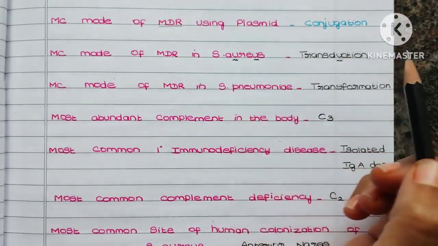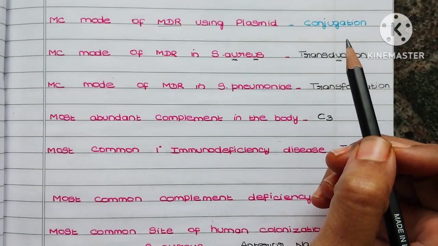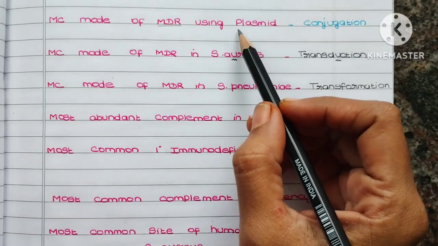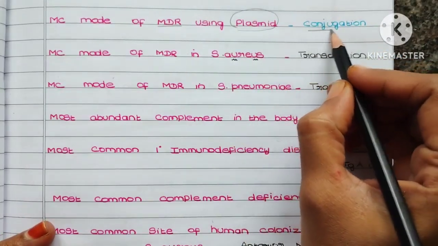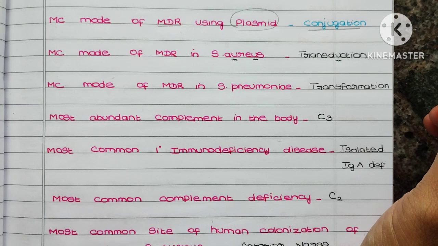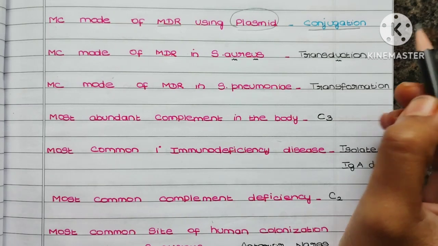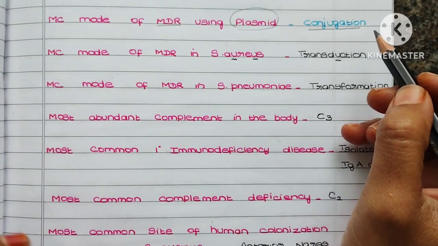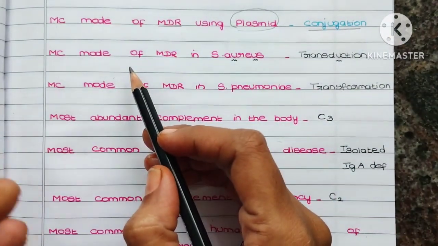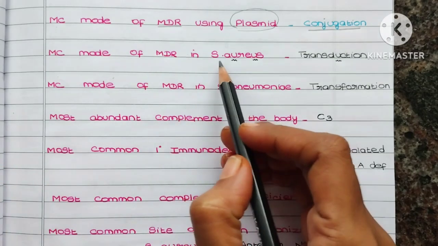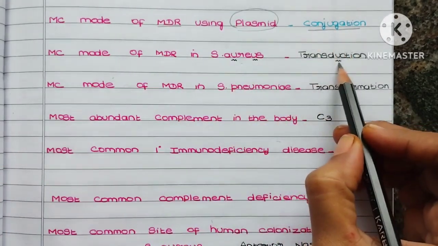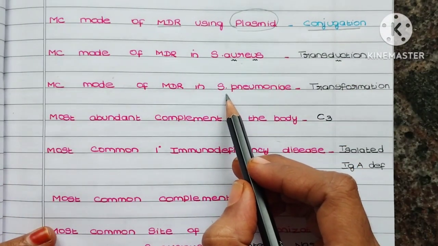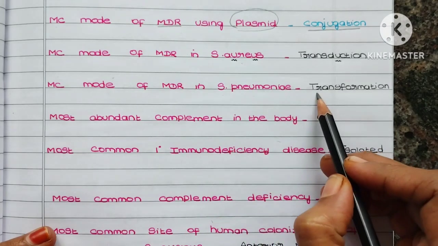the plasmid. So always remember the multi-drug resistance usually gets transferred by plasmid. That process is conjugation. So if they are asking most common as an overall cause, it is conjugation. But if they are asking specifically, like what is the mode of transmission for multi-drug resistance among Staphylococcus aureus, then it is transduction. If they are asking for Streptococcus pneumoniae, it is transformation.